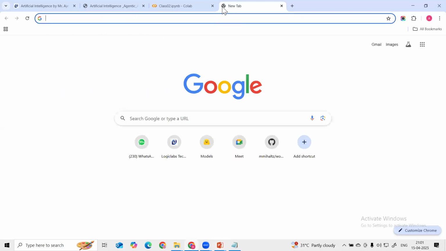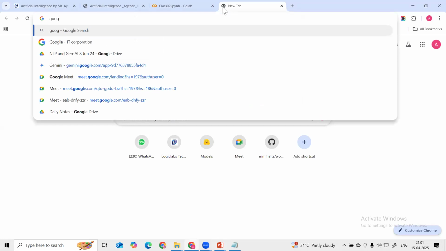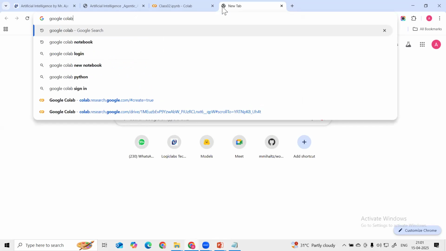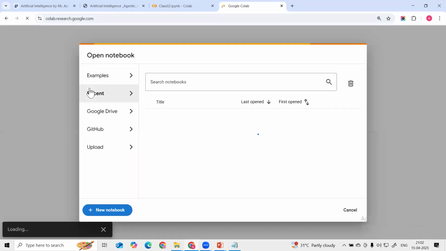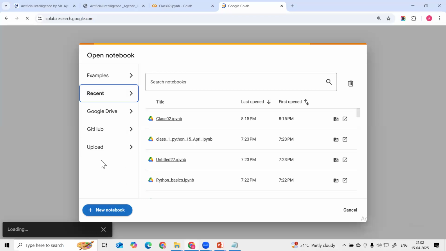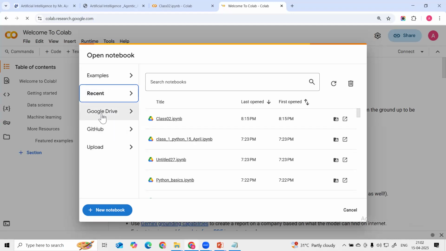So here, guys, we have to type Google Colab in the web. You can see Welcome to Google Colab, the first link. We have to click on this first link. Here you can upload your file from Google Drive, then GitHub, and you can also upload your existing files. We are going to select create a new notebook.